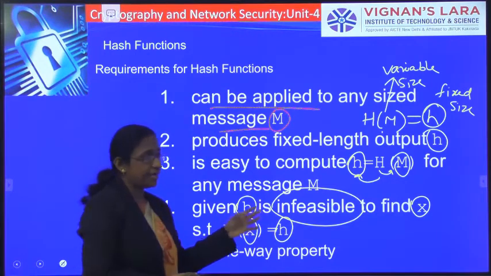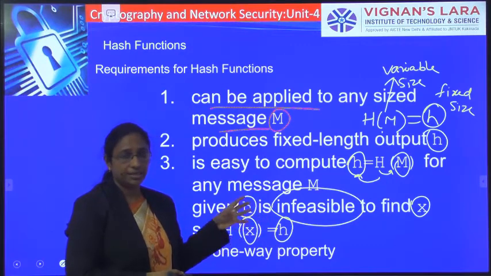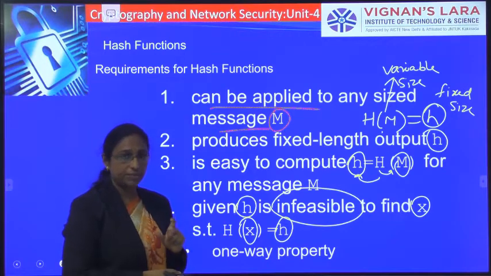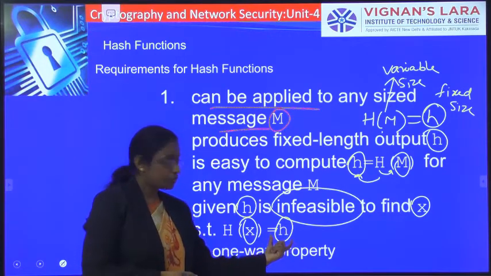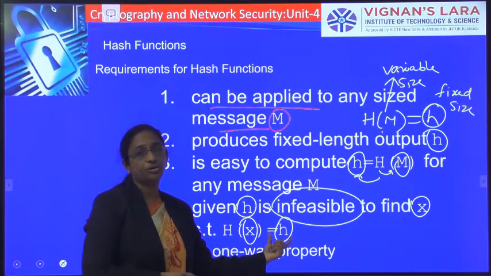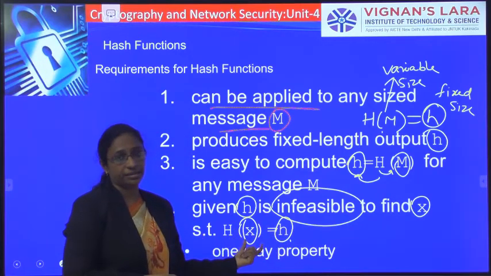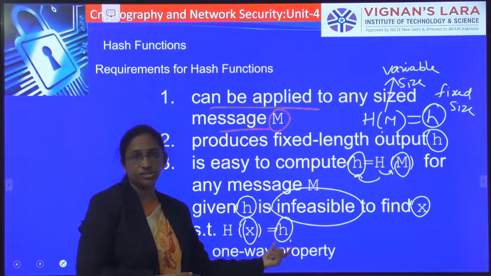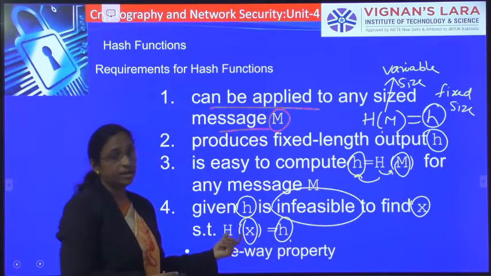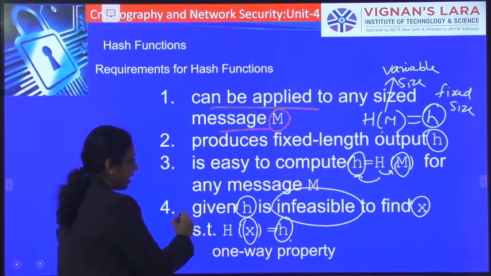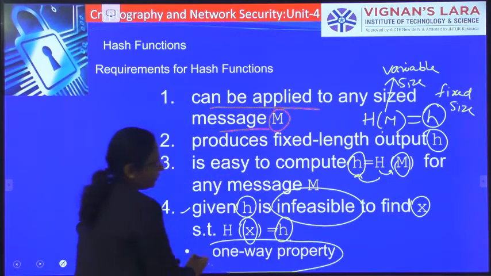Since the hash value that you are generating is passed through your untrusted network, the unauthorized person is able to view this hash value. Knowing this hash value, he should not be able to achieve this x. By doing some computation on this h value, he should not be able to compute the x value.